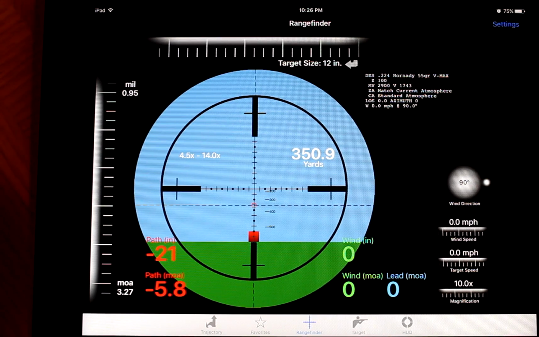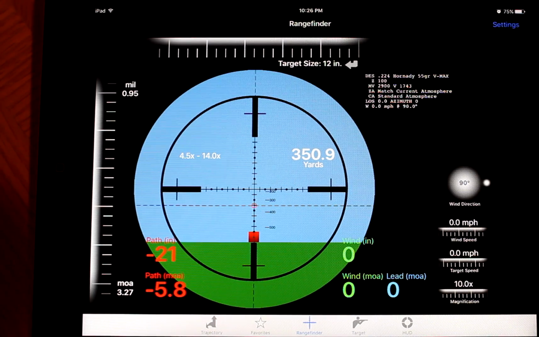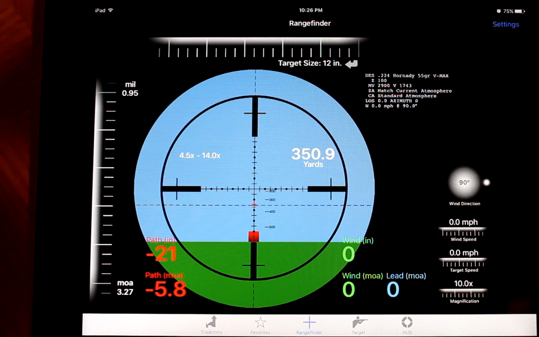Alright, so that is pretty much it for the extent that I've used this rangefinder icon here. So I'm going to go ahead and move on to the target. I'm going to get reset back up here, and I'll be right back.